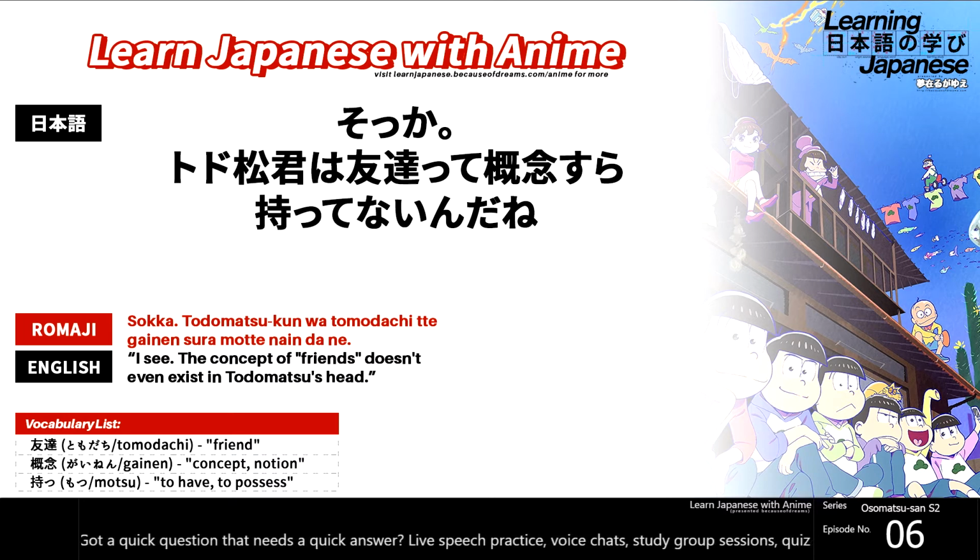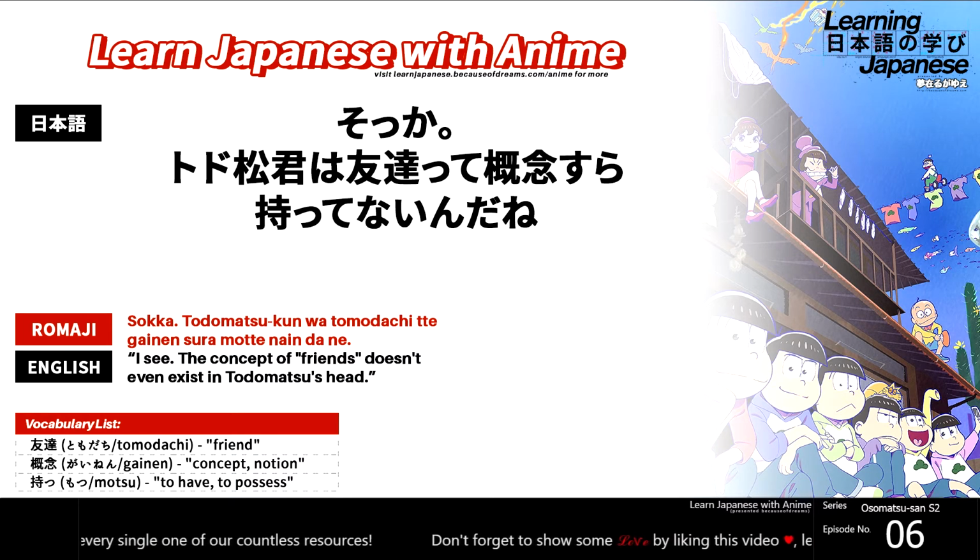The first one, pretty darn simple. One of the most common words in the entire language, tomodachi, which is going to translate to friend or friends. You should hear this a lot in anime because it's used frequently. Next up, we have a much more kind of complex word, the word gainen, which is going to translate to concept. Basically the idea of something, the concept of something, the notion of something. Then last but not least, but admittedly more common than the one we just covered, the verb motsu, which means to have, to possess, basically.